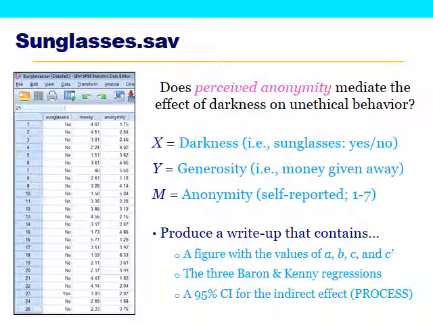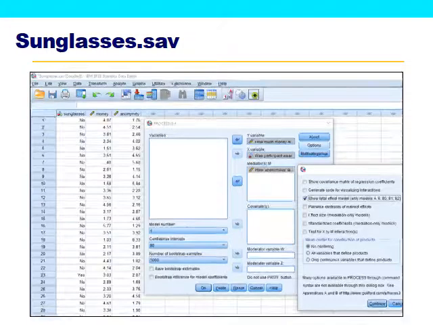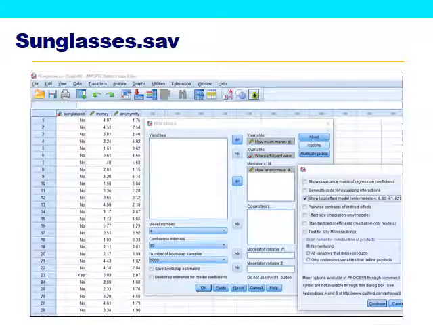Okay, let's run through this. So here's how we would set up this analysis. Our X variable is whether the participant was wearing sunglasses or not. Our Y variable is generosity, which is measured as how much money they gave away to another person. And our mediator is how anonymous they felt during the study.